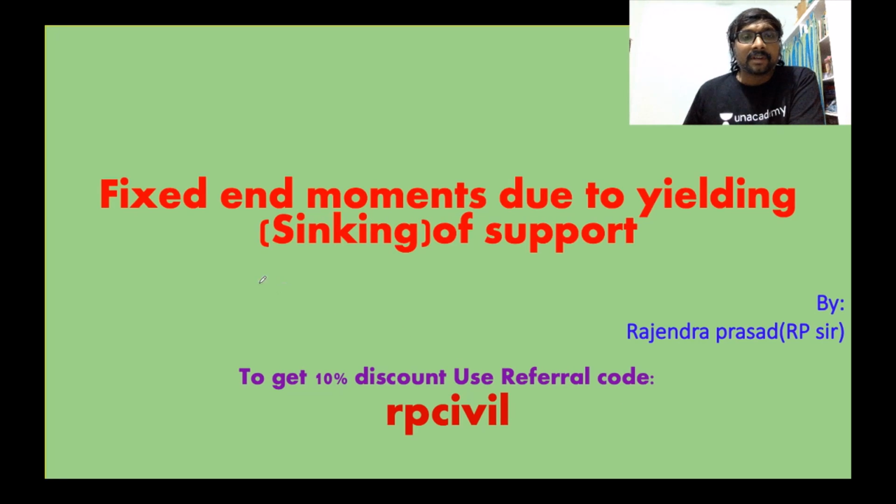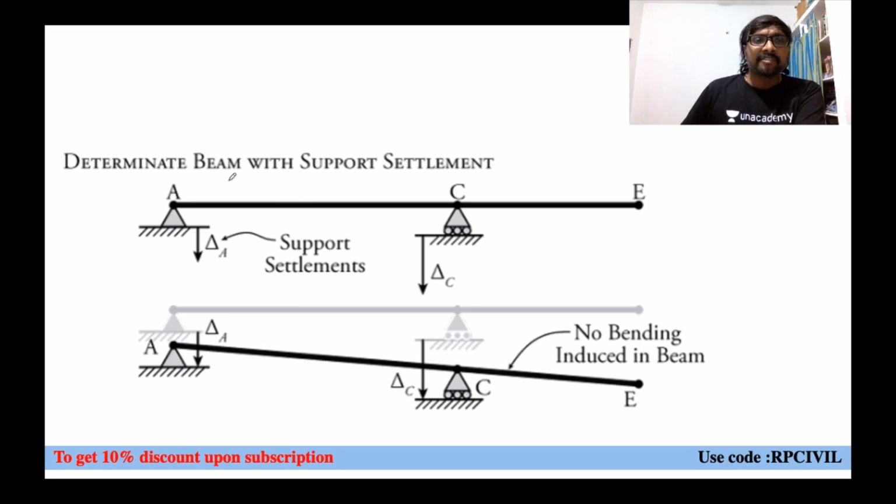Now, coming to fixed end movements due to yielding of support or sinking of support. Mainly in case of fixed beams, this effect will come into picture. Yes, the moment distribution method and slope deflection method will use this sinking effect and calculate moments there. Whenever it is a determinate beam with a support settlement, what is a determinate beam? It is simply a supported beam with an overhanging portion.